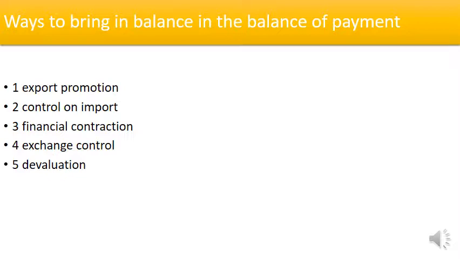Next, under the exchange control policy, the foreign exchange earned by the exporter of the product has to be deposited with the central bank. It means that when industrialists earn foreign exchange, it is deposited with the RBI, the Central Bank of India. In return, the central bank gives them foreign exchange at rates fixed by the central bank.